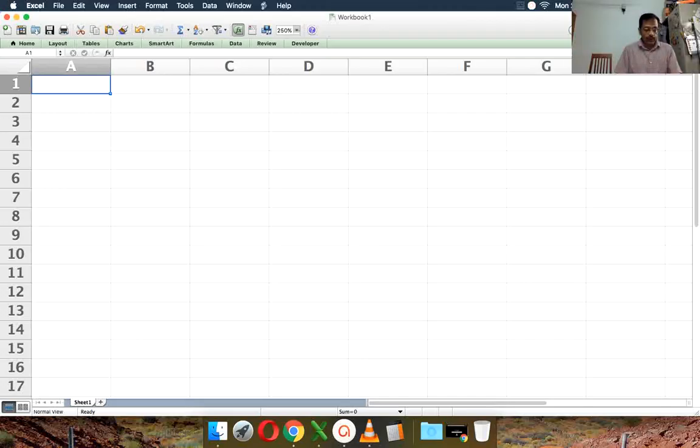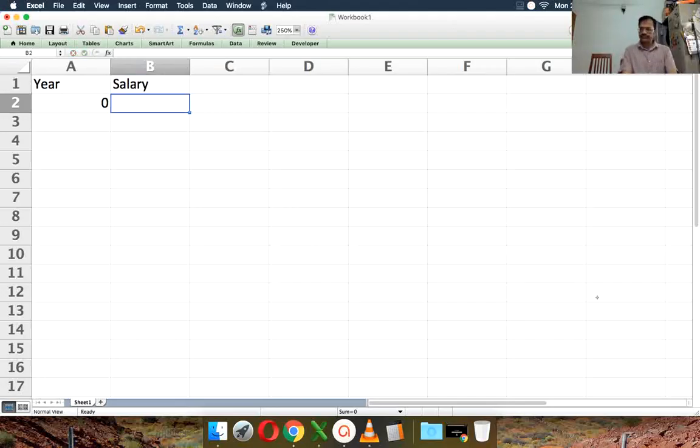So let's say that we will call this year number 0. That's just the current year. And so we will say your gross annual salary is like 12 lakhs, just like 1 lakh a month.